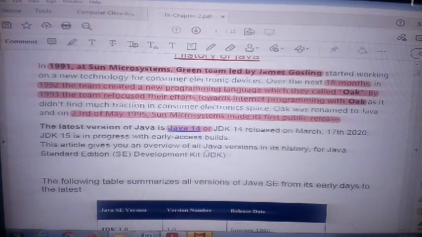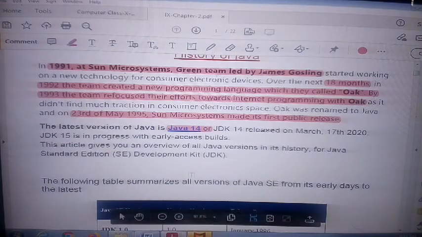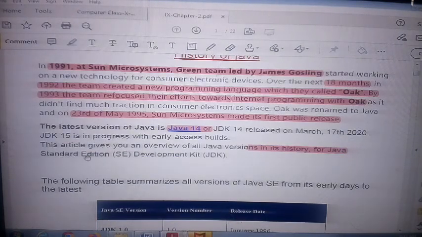So here I will discuss the different versions, and you learn the definition of SE. SE means Standard Edition, and JDK means Java, D for development, K for kit. So the Java Development Kit is specially used for creating a program.